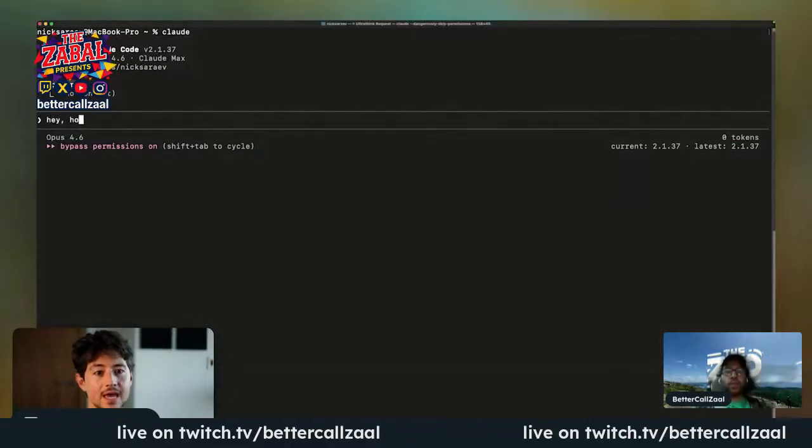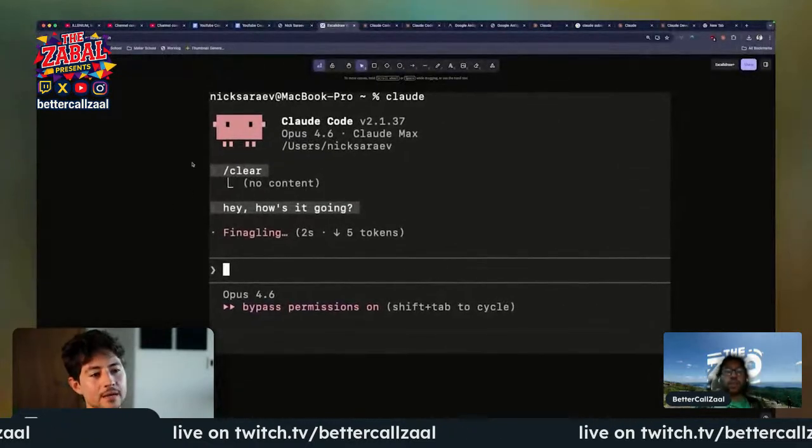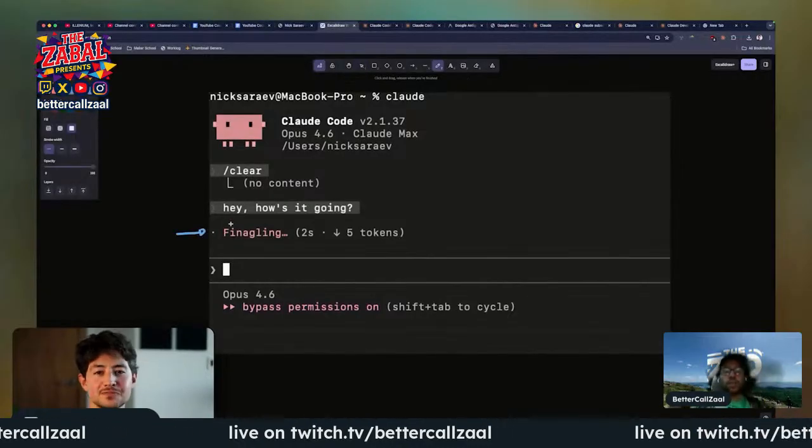So the very first thing I'm going to do is I'm just going to say, hey, how's it going? And immediately after, I'm going to take a screenshot so I can show you guys some more information. So opening this up in my drawing tool, what ended up happening is immediately after we said, hey, how's it going? You see that another prompt showed up called finagling. This is one of like 1,000 different words that Claude Code uses.